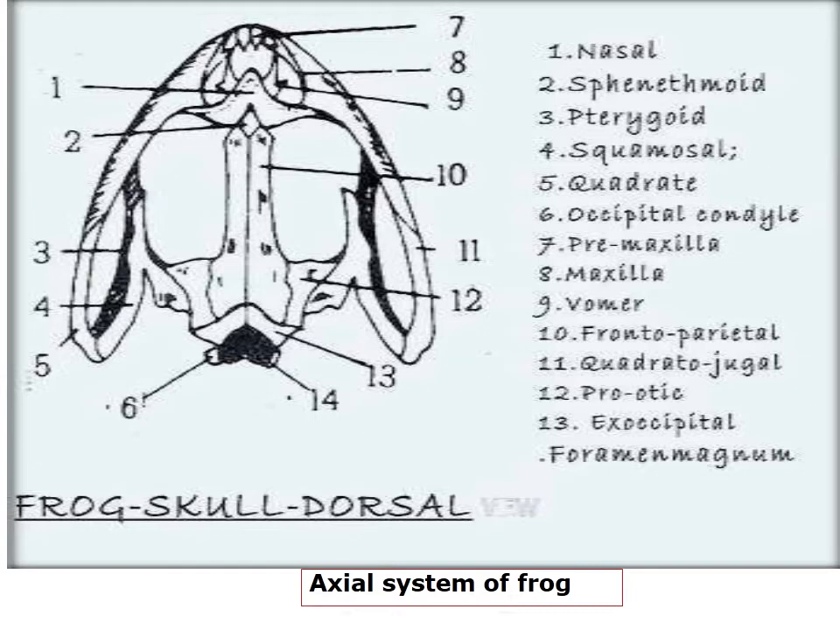It is a triradiate bone lying ventrally. Its anterior ray joins the maxilla, the inner ray articulates with the auditory capsule, and the outer ray is attached to the posterior angle of the jaw. The pterygoid is found on the ventral side. This is the dorsal view.